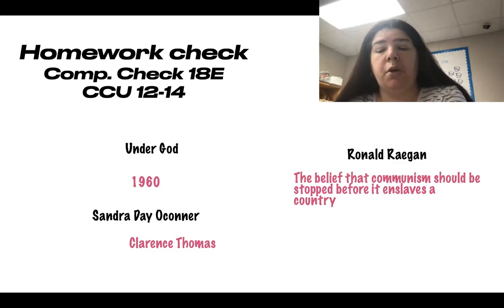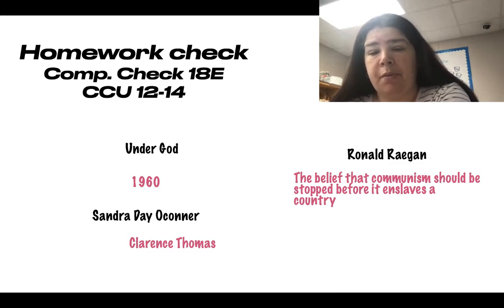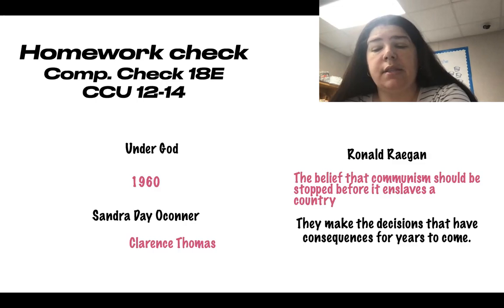Good, it was a belief that communism should be stopped before it enslaved a country. Don't forget, before it enslaves a country. They want to help them out before. All right, and the last question here, number 14, why are Supreme Court justices so influential? They make the decisions that have consequences for years to come.